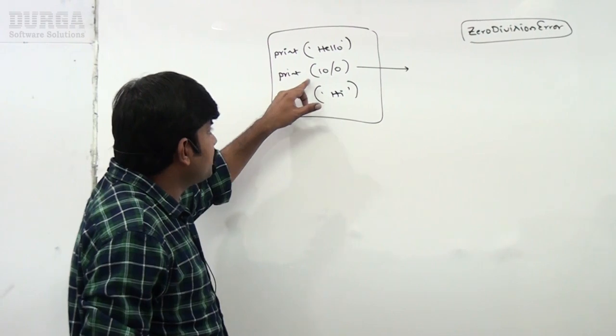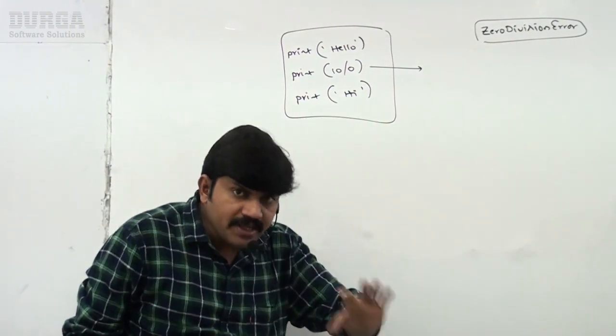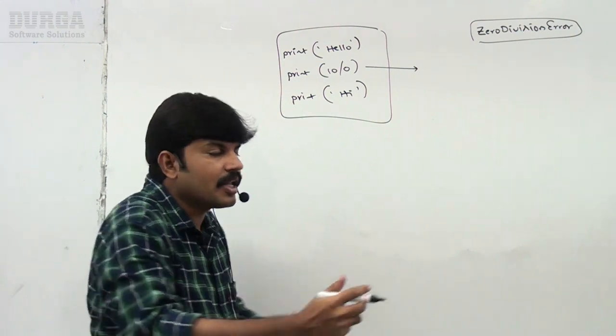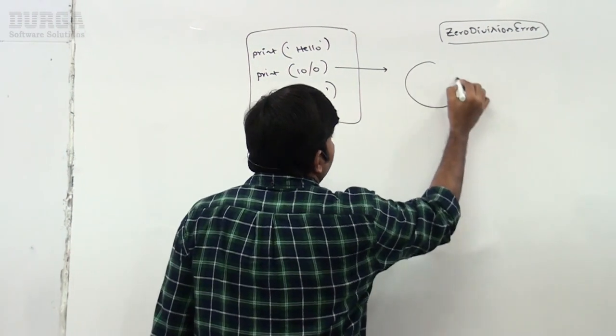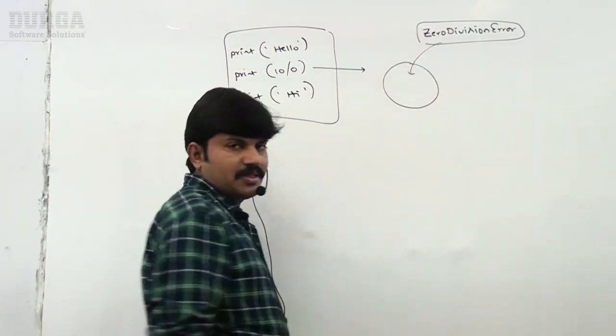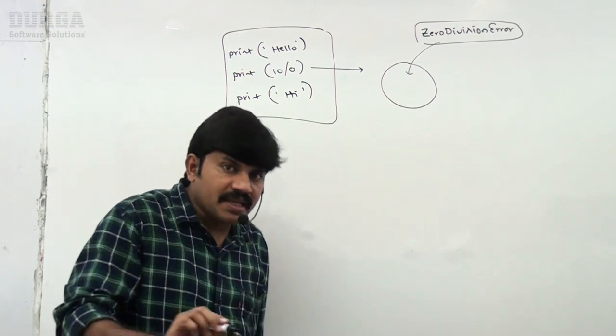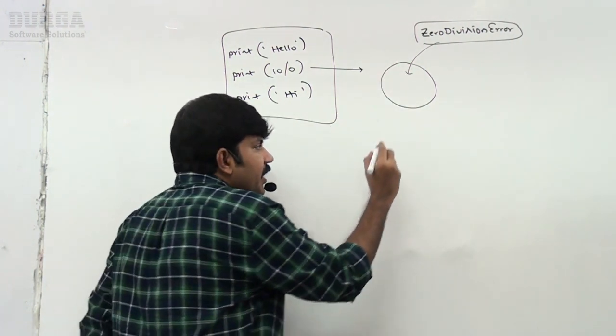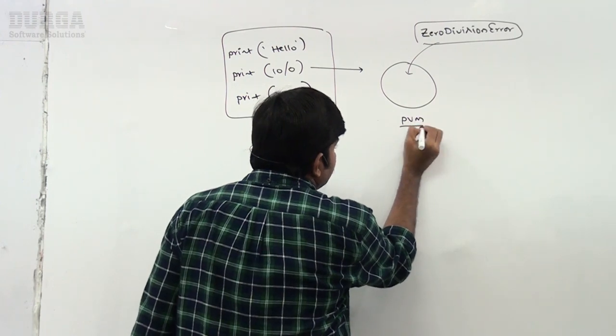Whenever an exception is raised, immediately the Python virtual machine will create an object for the corresponding class. Now observe this one. A ZeroDivisionError exception class object will be created by the Python virtual machine.